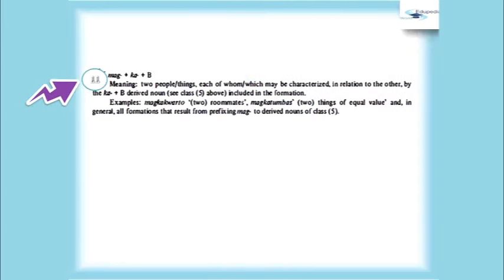Next, we have mag plus ka plus the base, meaning two people or things, each of whom may be characterized in relation to the other by the ka plus the base derived noun included in the formation. Example, we have magkakwarto, two roommates; magkatumbas, two things of equal value; and in general, all formations that result from prefixing mag plus to derived nouns of the class.